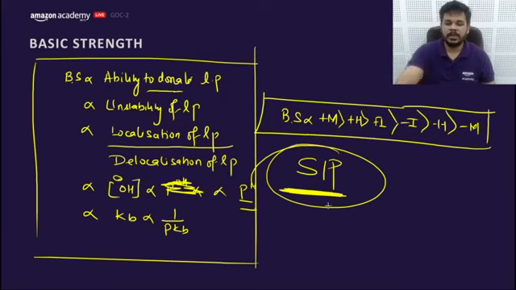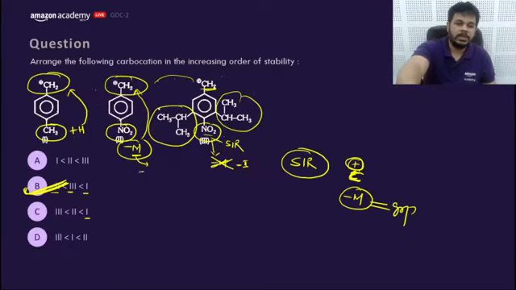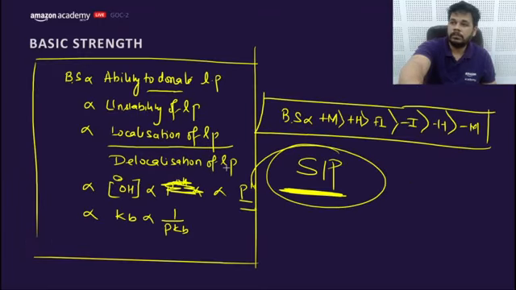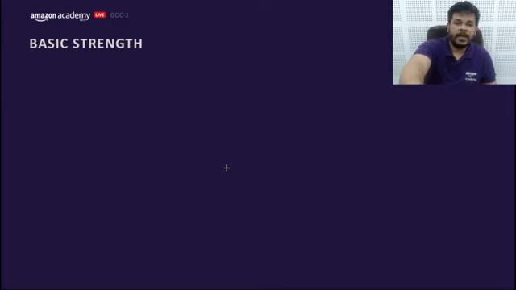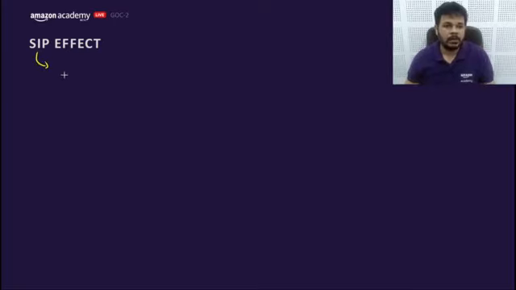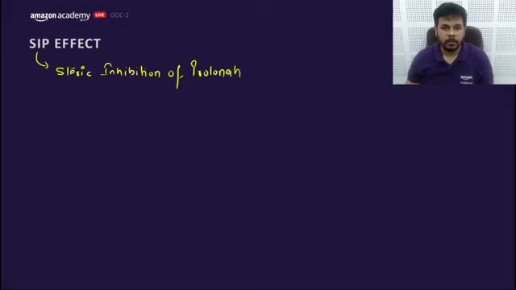I'm confused with B and C. Where? B and C, yes. Because of SIR, the minus M effect got cancelled out. Okay, fine. Let's move to the next part, which is SIP, the cousin of SIR: steric inhibition of protonation, that is, inhibition of protonation due to steric reasons.